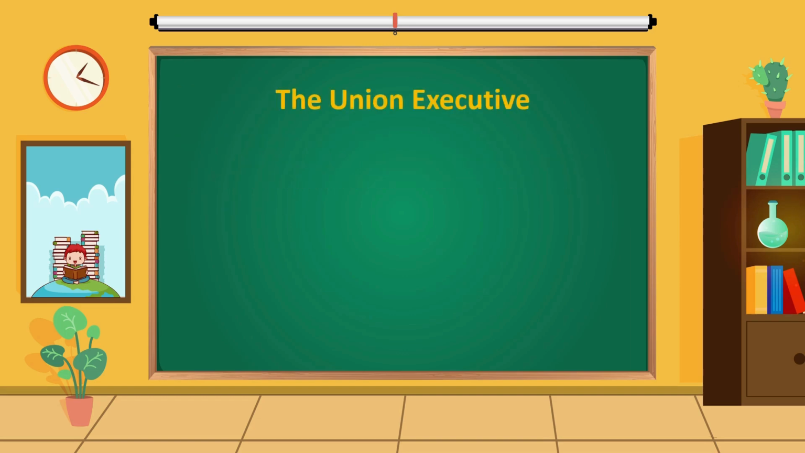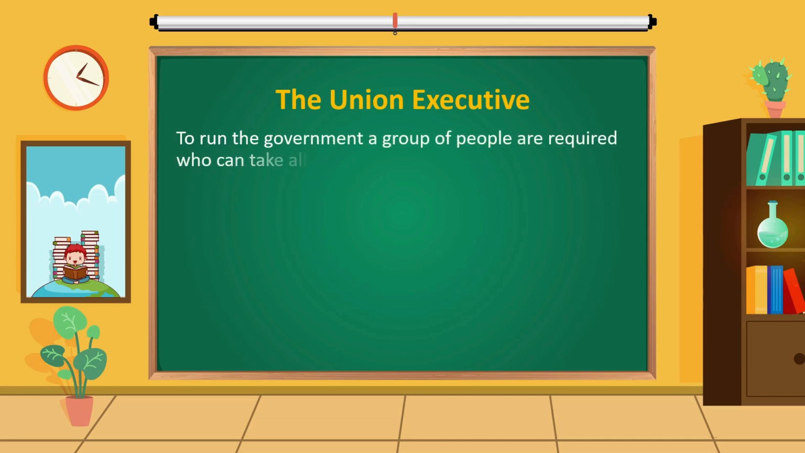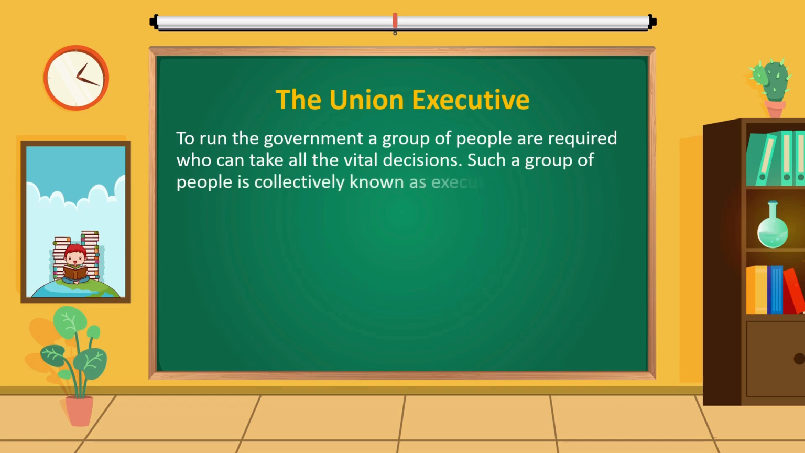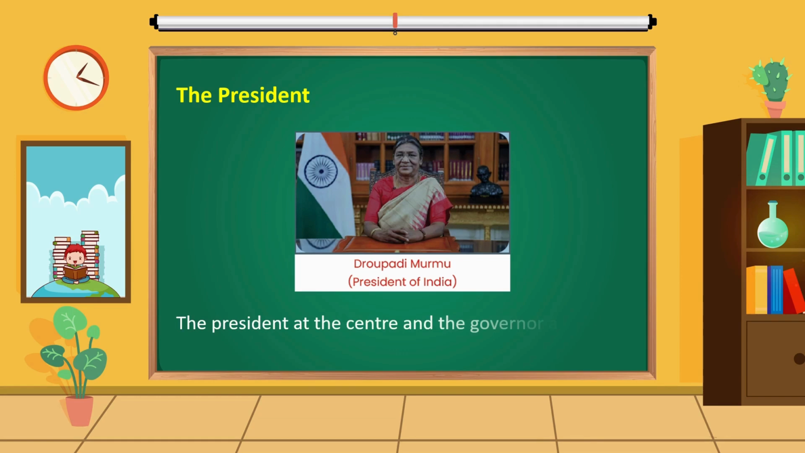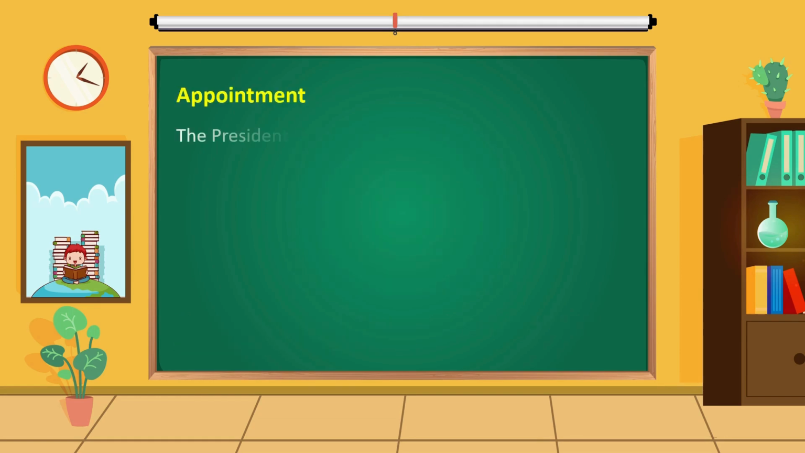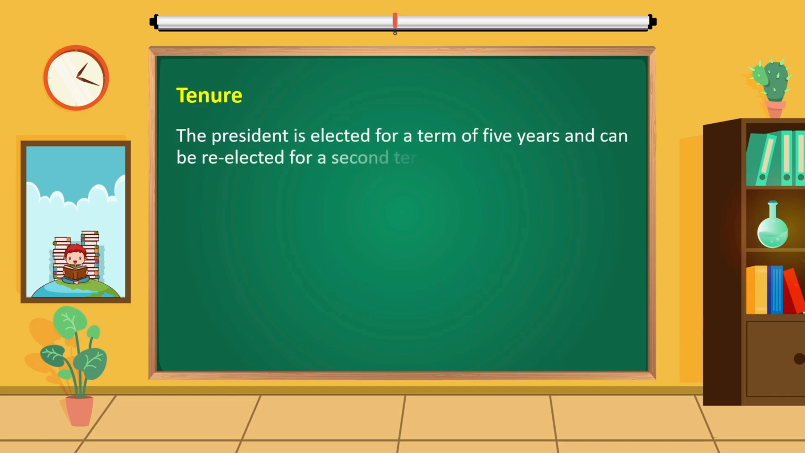The Union Executive. To run the government, a group of people are required who can take all the vital decisions. Such a group of people is collectively known as executive. The President. The President at the center and the Governor at the state level play identical roles. Appointment. The President of India is elected indirectly by an electoral college. Tenure. The President is elected for a term of 5 years and can be re-elected for a second term.